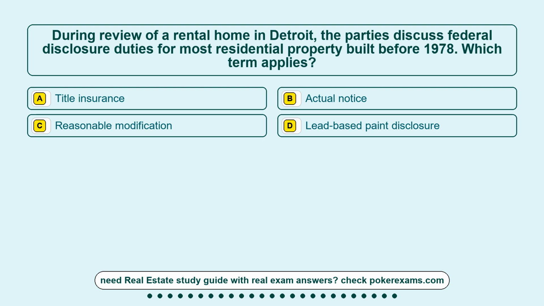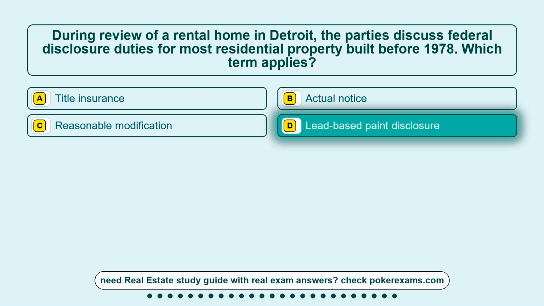Question 14. During review of a rental home in Detroit, the parties discuss federal disclosure duties for most residential property built before 1978. Which term applies? Option A, title insurance. Option B, actual notice. Option C, reasonable modification. Option D, lead-based paint disclosure. The correct answer is option D, lead-based paint disclosure.